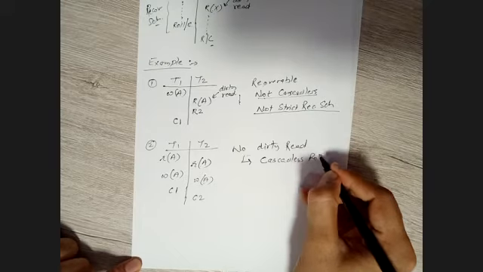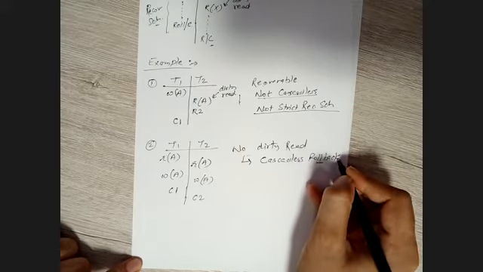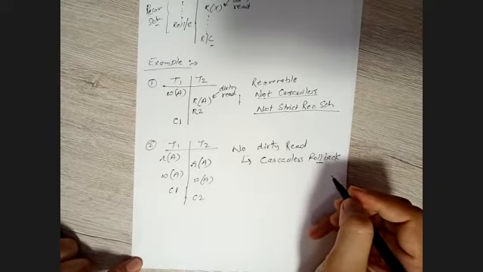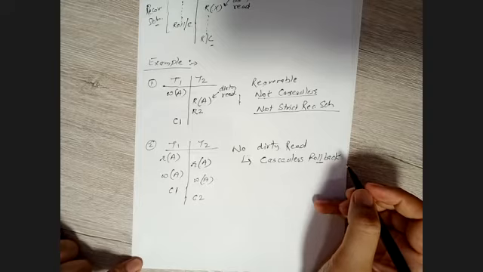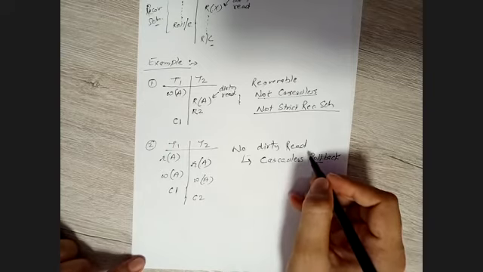Because in cascadeless rollback, we remove the dirty read, for example, we read the value which is written by a committed transaction. So no dirty read means it's cascadeless rollback.